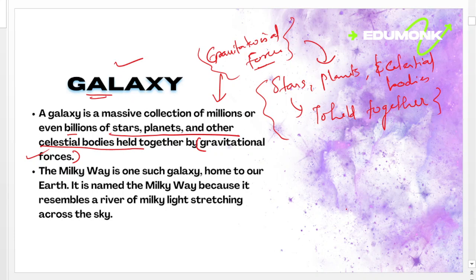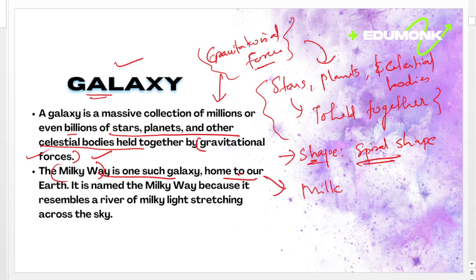Most of the galaxies are in spiral shape. Then the galaxy in which our solar system exists is known as the Milky Way. In the Milky Way galaxy, our solar system exists. This Milky Way galaxy is otherwise known as Akash Ganga.